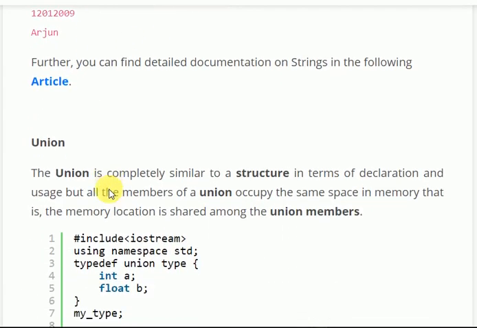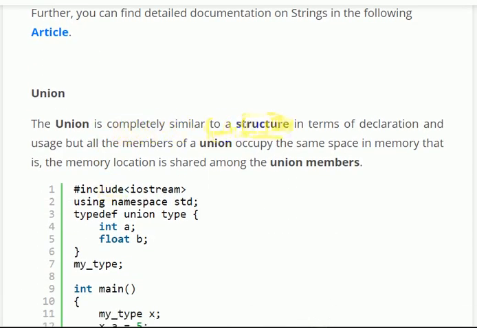Union. A union is completely similar to a structure or a class in terms of declaration and usage. The only difference between a union and a structure is that all the members of a union occupy the same space in memory.